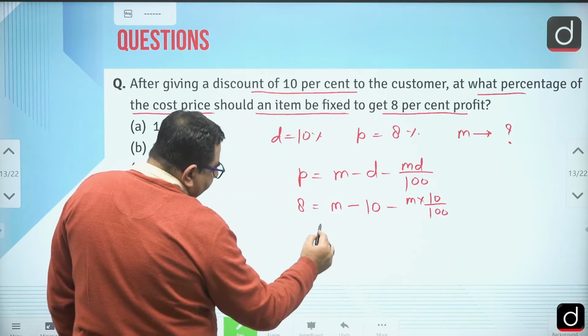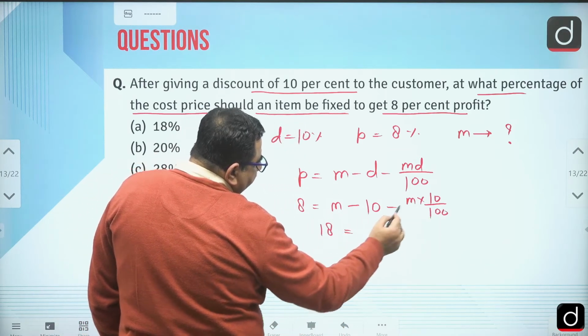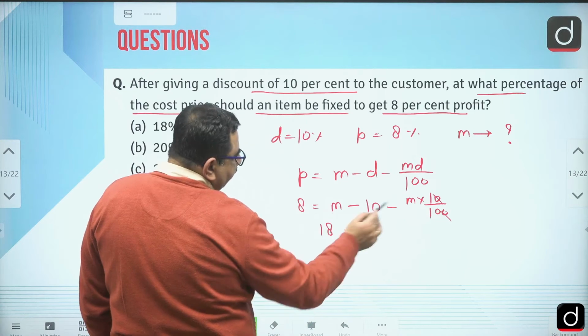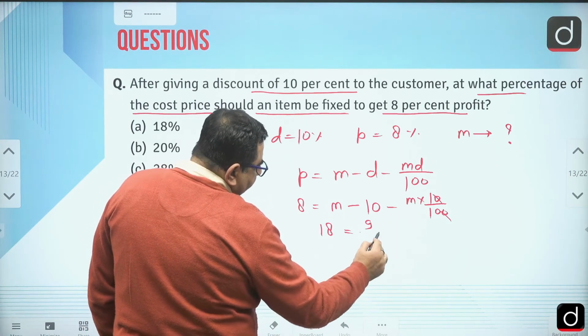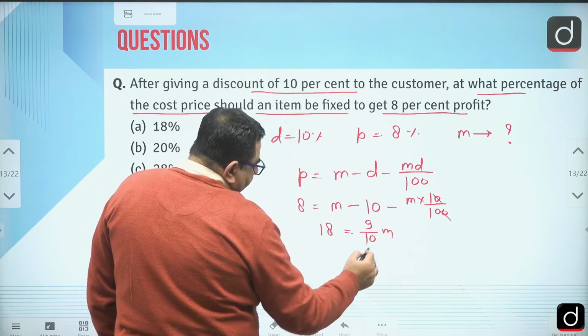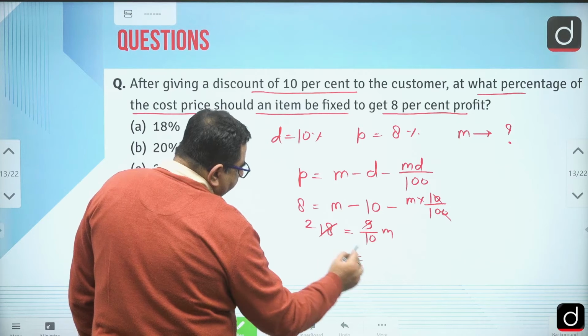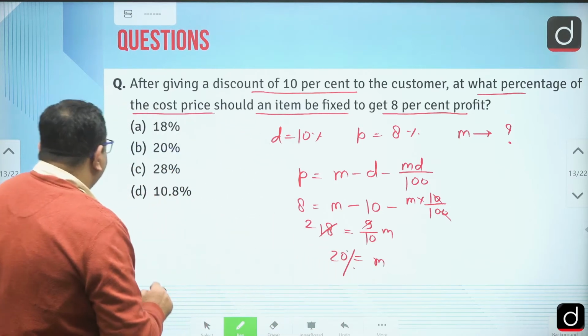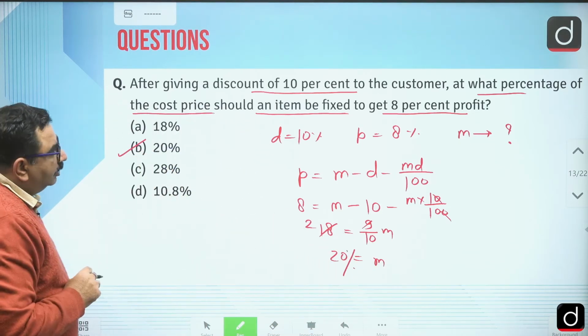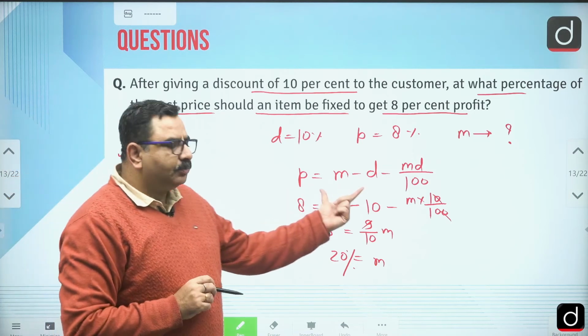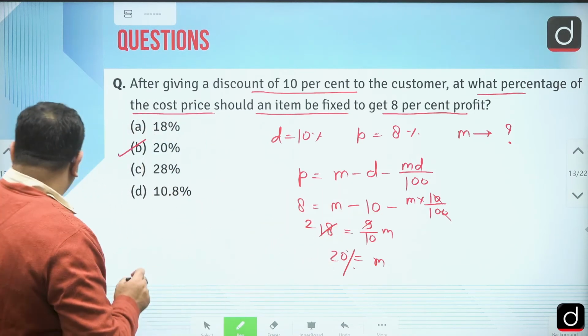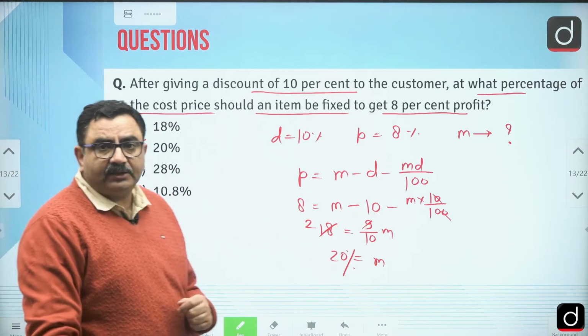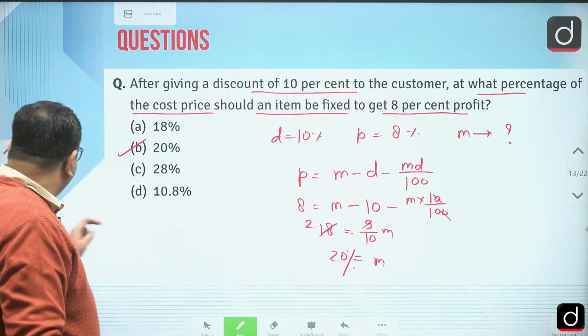So this gives 18, M minus 1 by 10 of M, that is 9 by 10 of M. So from here M is equal to 20%. So my correct answer is B. For these kinds of questions this formula is very useful. You can see we can find the answer very quickly, just writing one line.